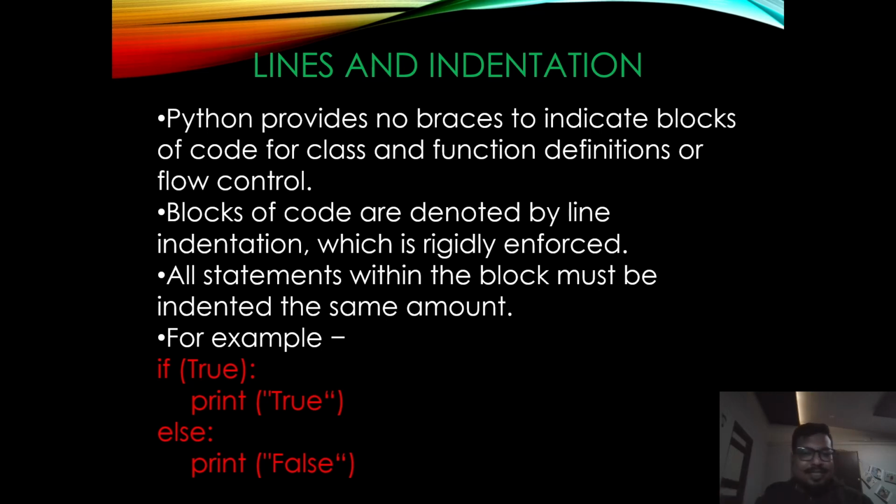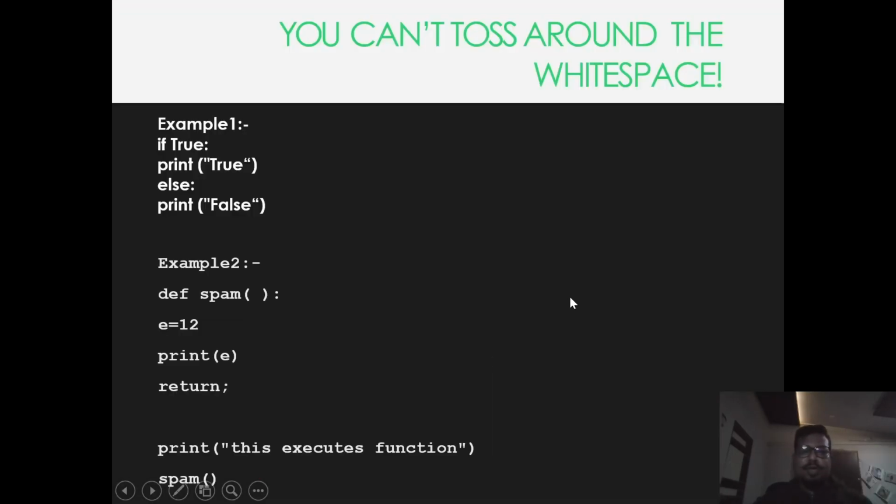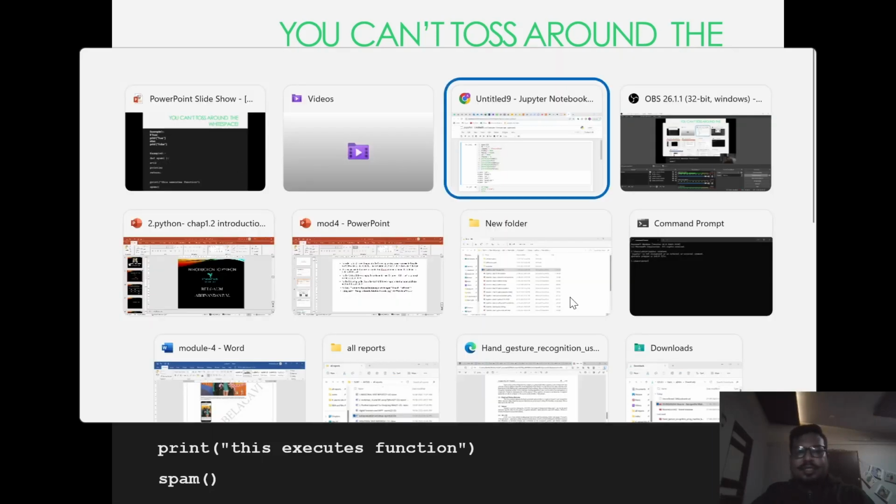Indentations are the most important part of Python. We'll see an example over here: if you toss white spaces anywhere you want, or you are not using indentations, like you can see on the screen.